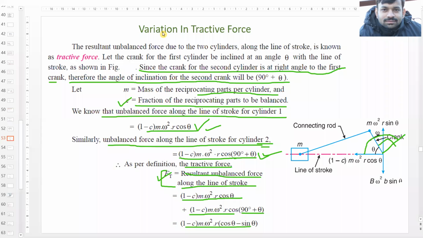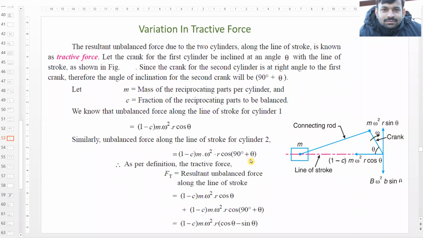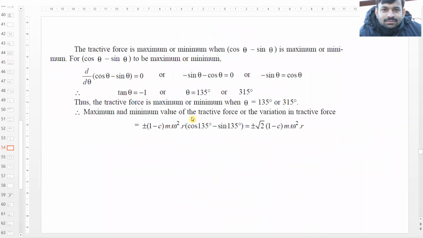I hope this is getting clear to you, that there will be two cylinders, and because those two cylinders are 90 degrees apart, we'll have an unbalanced force along the line of stroke as (1 − c) m ω² r cos θ and cos(90 + θ). And for finding the tractive force, we'll add those two forces. So it comes out to be (1 − c) m ω² r (cos θ − sin θ).